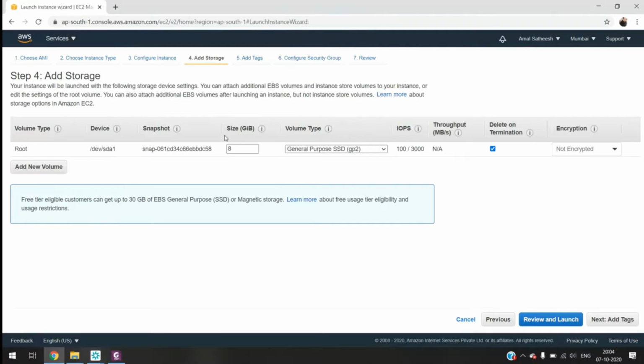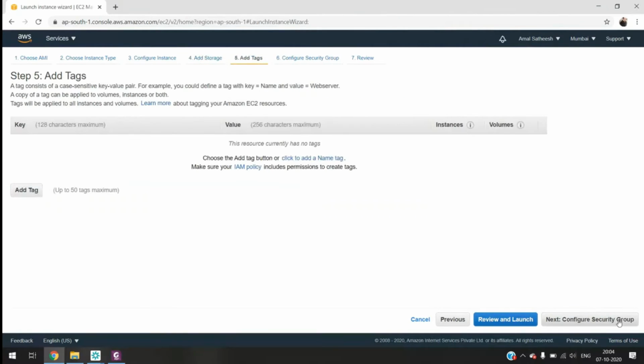This is step 4 where we can add the storage to our instance. In step 5, we can add a tag. What do you mean by tag? We can say labels. We are giving a label to our instance. Suppose you are launching n number of instances and you are not able to identify the instance which you used for web server.